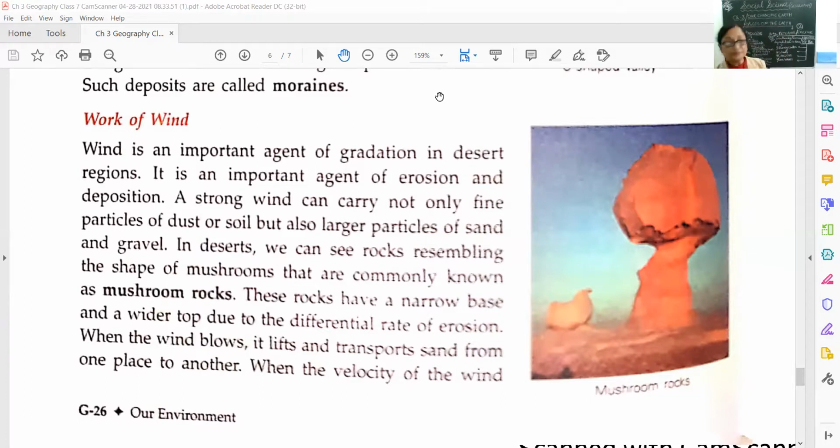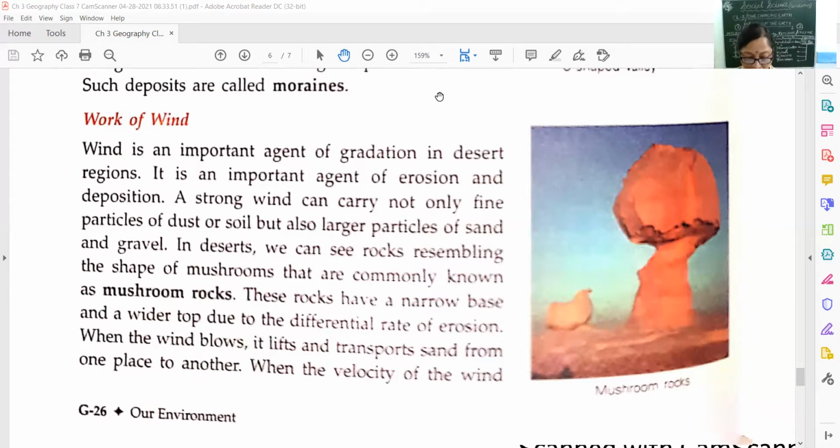As I told you, external or exogenic forces work by the process of weathering and erosion. And with the process of weathering and erosion, degradation is done by these agents: running water, winds, glaciers, and sea waves.